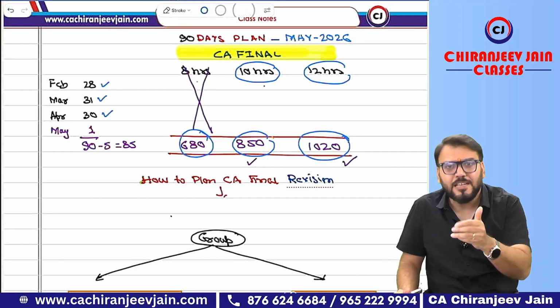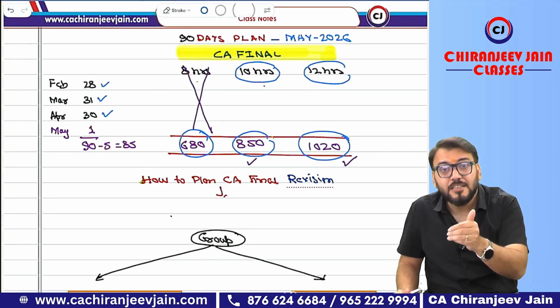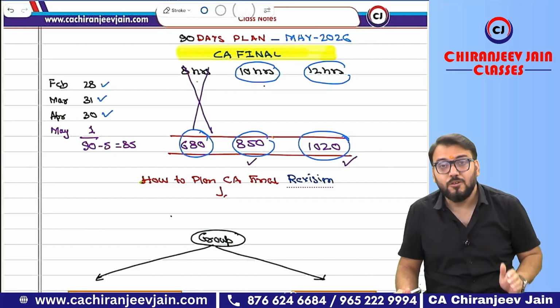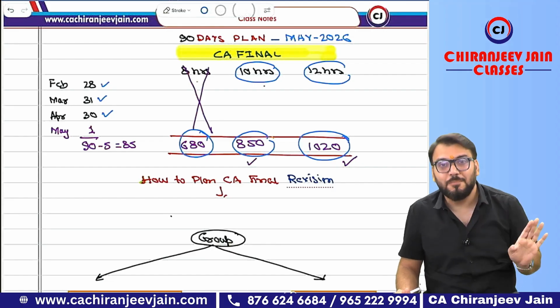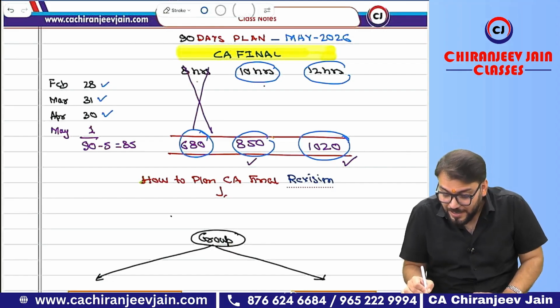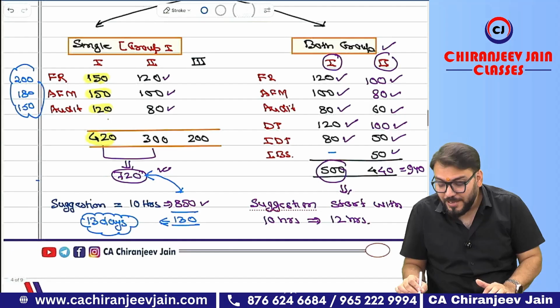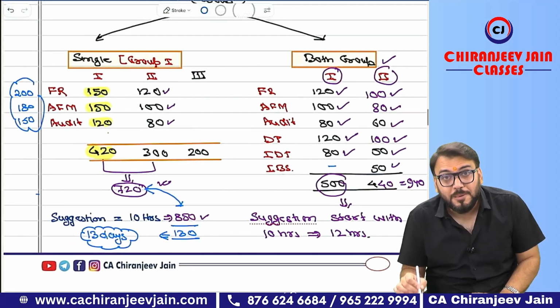You start initially with 10 hours, but once you get the rhythm, increase the number of hours, make it 12 hours effectively, or even more. I will say even more. If you can increase more than 12 hours, it is acceptable. You can see if you study 12 hours, then effectively you have 1000, then only you will be able to complete your both group revision in time.